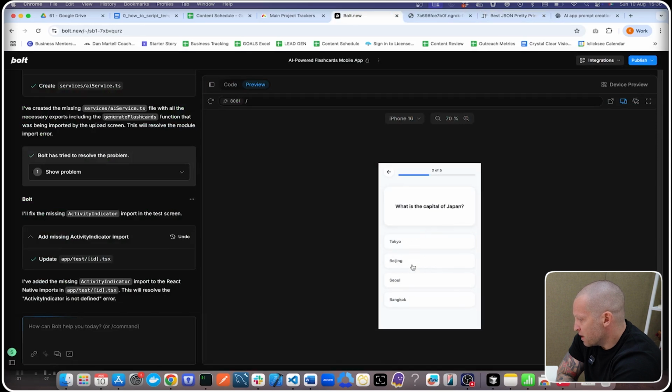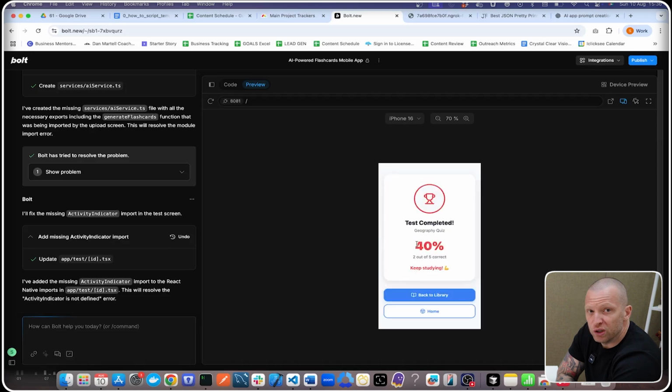Nice. What is the capital of Japan? So let's say Seoul. Yep. So that's working correctly. Beautiful. So we've got a backend now connected to the front end. That's all the complexity of creating a mobile application. You just need to add on to that. We haven't written a single line of code. That's taken me all of 20 minutes to create that.